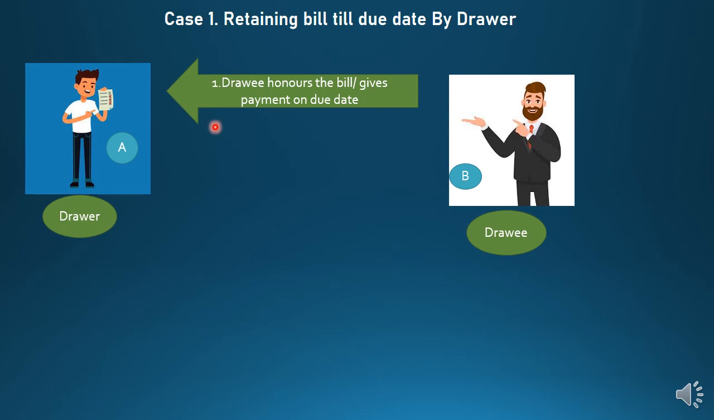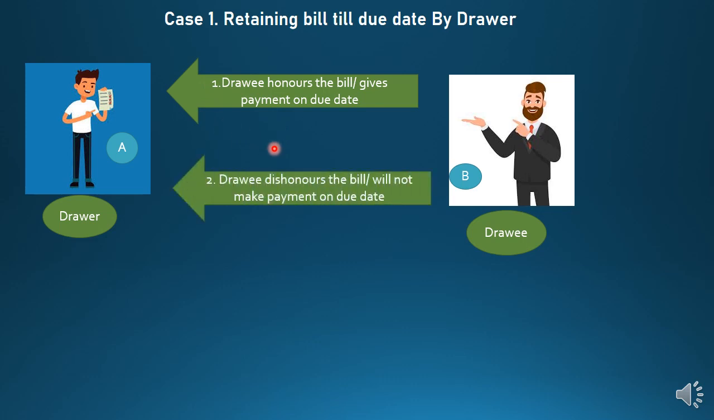Now students, many times drawee makes the payment on the due date, but sometimes the drawee is not in a situation to pay the bill amount on the due date. So the drawee dishonors the bill. This concept, paying the amount on the due date, is known as honoring of bill, and not paying the amount on the due date is known as dishonoring of bill. So students, in these two situations, some journal entries will come.